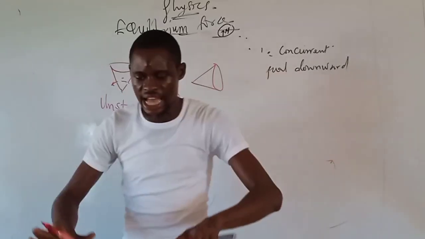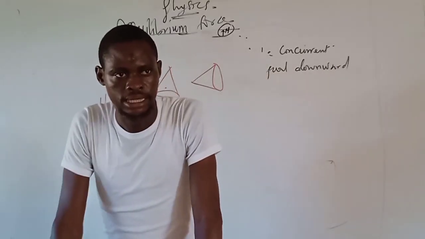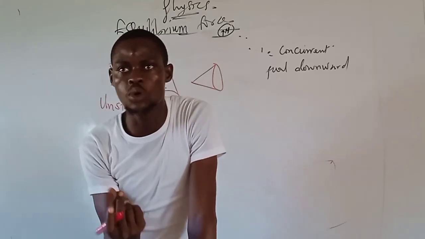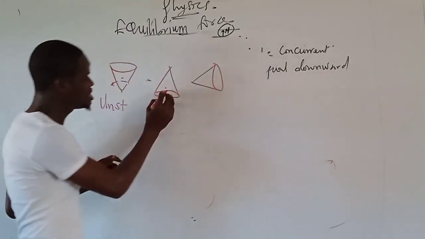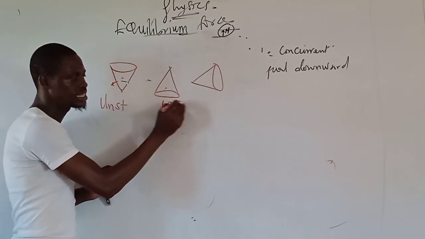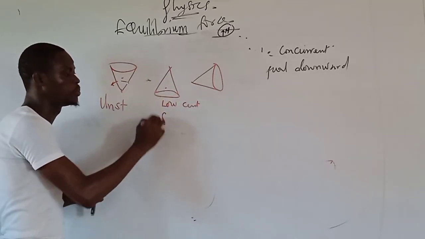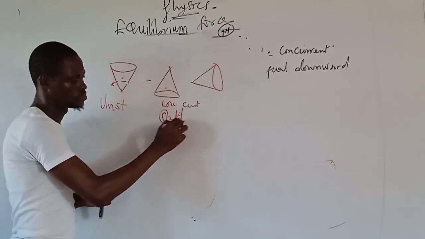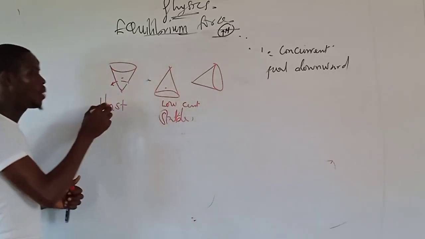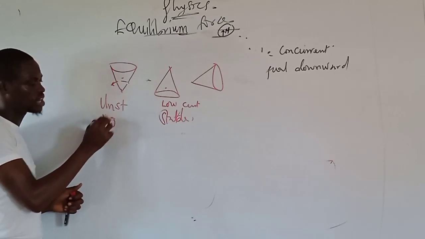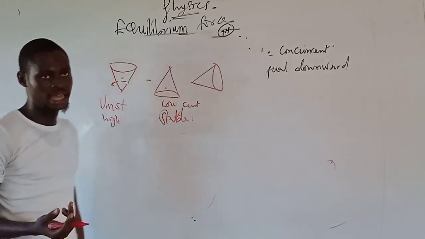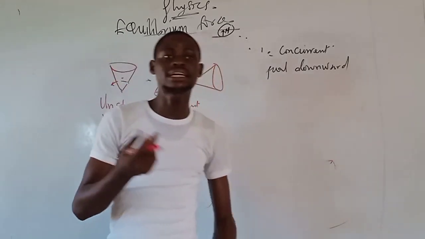Because a body that has a larger base will tend to balance more than a body that has what? Very little base. Now, this body here has low center of gravity. So a body with low center of gravity is stable. Why is a body with high center of gravity unstable? That's why they can give you the application.